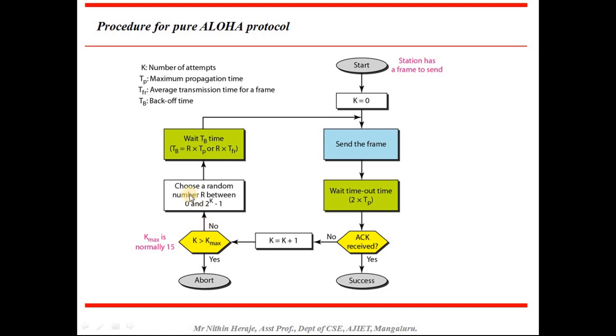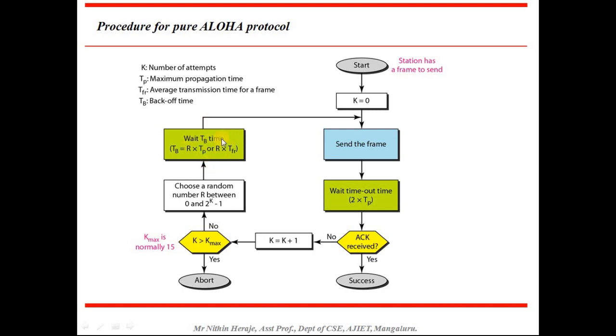If no, then choose a random number r between 0 and 2 power k minus 1, after which you calculate the back off time, that is TB equal to r into TP or r into TFR. This is a random time that a station is going to wait before retransmitting the frame.